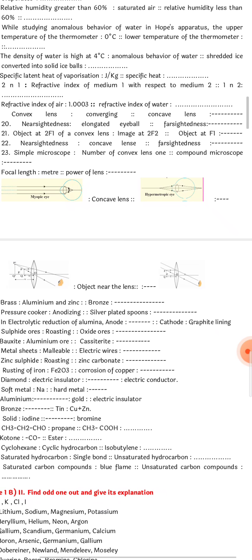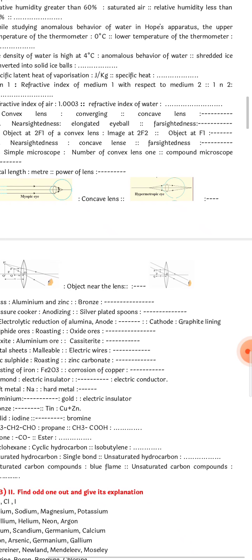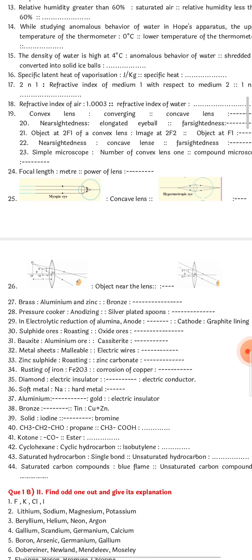So related only you have to write. So farsightedness will be flattening of eyeball. Okay, it should be related. Your answer also should be related. We are looking for correlation.